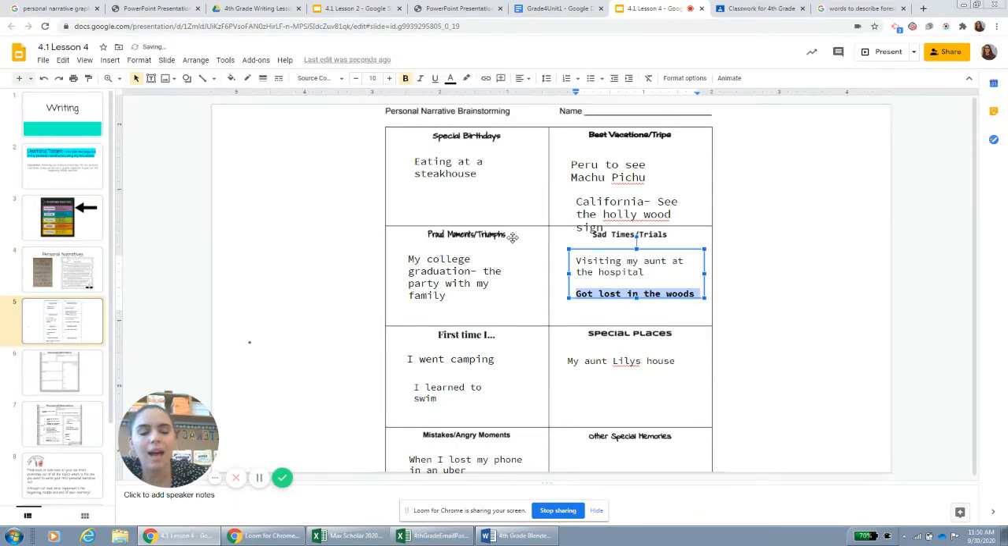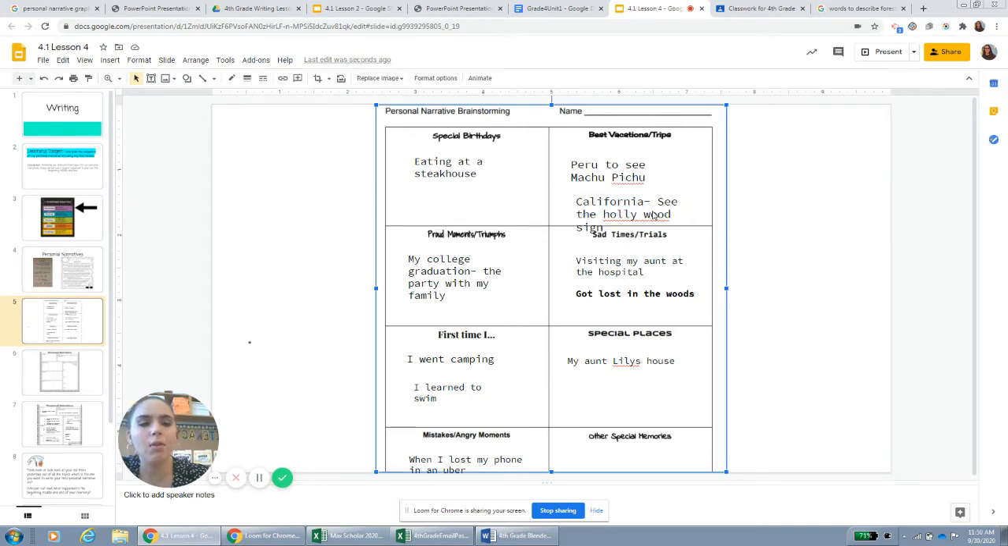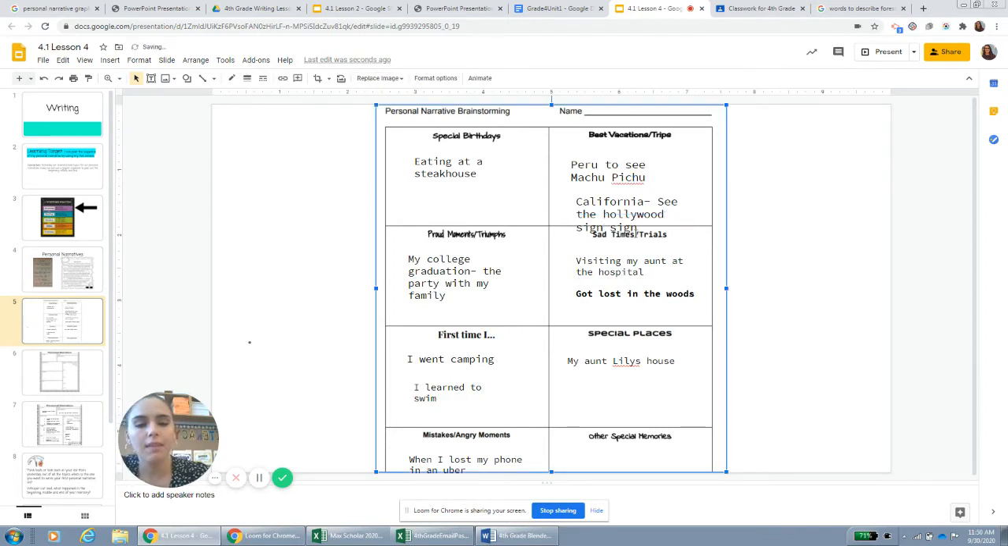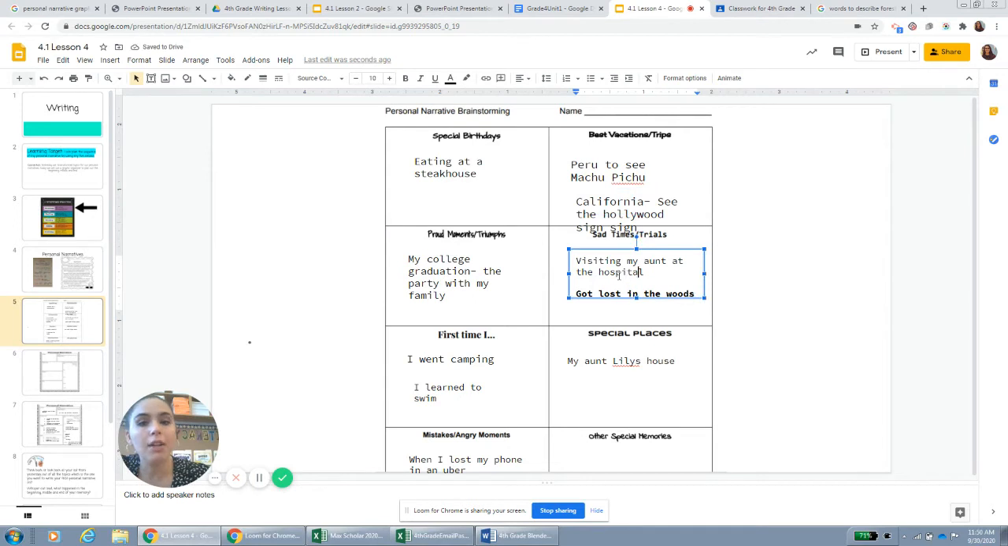I want you to think of a topic that's a small topic. So, for example, at first I put California here, but I realized I did so many things in California. So, if I were going to write about California, it would be about seeing the Hollywood sign for the first time. That would be what I would write about. So, if you're going to have a big topic, try to find one moment in that story that you're going to write about. So I'm going to write about getting lost in the woods. That's pretty small. I can talk about what happened when I got lost in the woods.